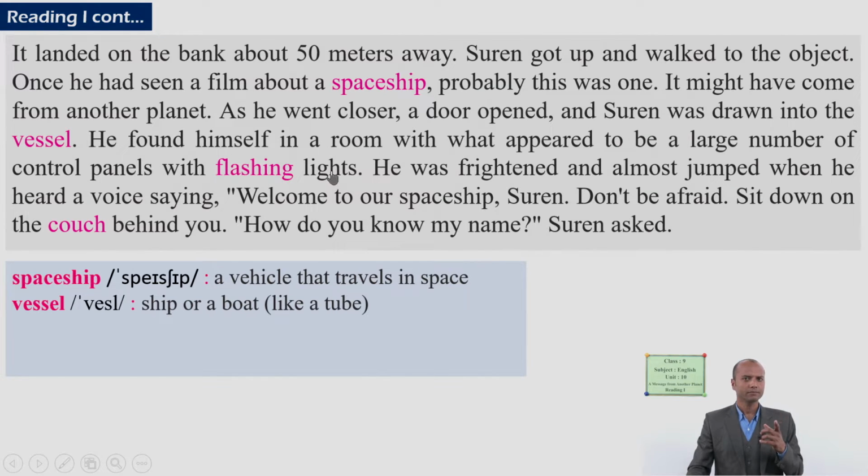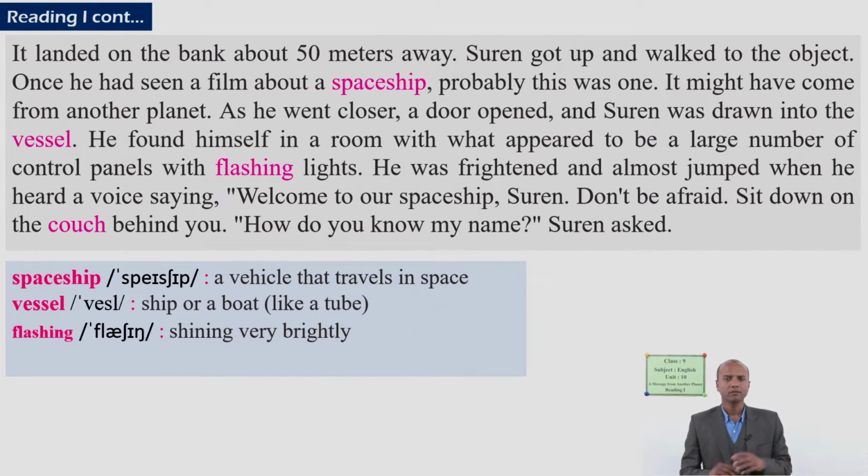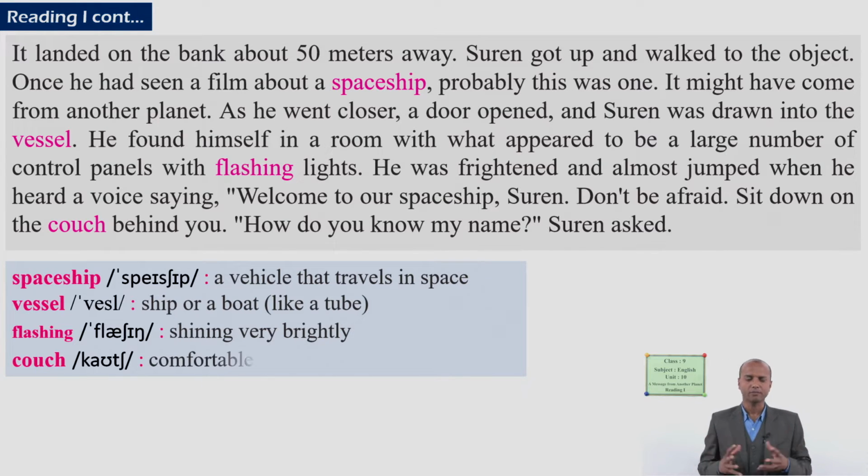Can you guess the meaning? Yes, definitely. Shining brightly. And the last word is couch. And here, look, sit down on the couch behind you. Now can you guess the meaning? Yes, it is something comfortable to sit in, for example, a sofa or something like that. So, a comfortable seat.